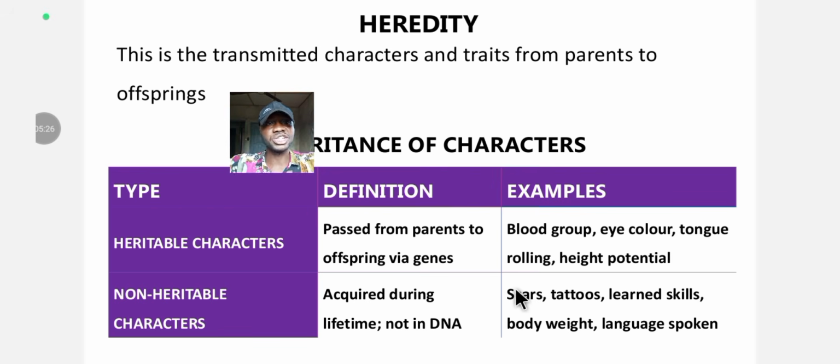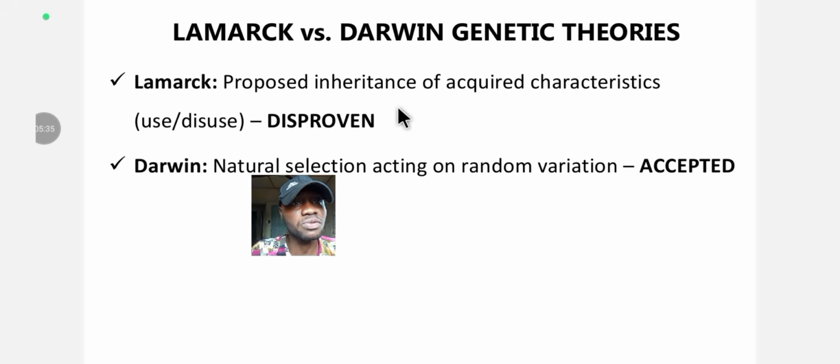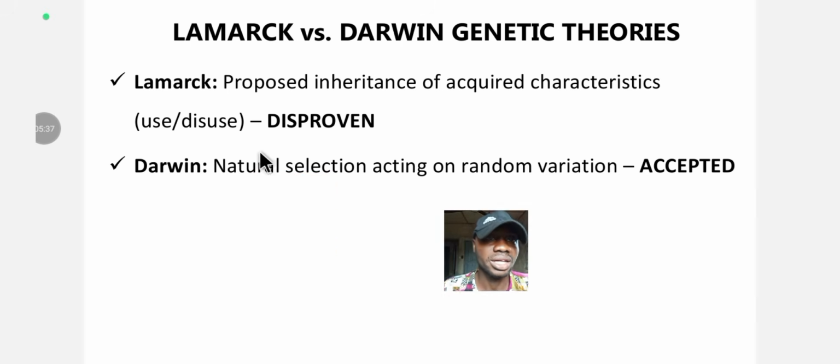A man who has lost a limb cannot pass it on; if he has a child, the child will still have the limb. So that's why it was disproven. It was later disproven. So Lamarck's theory is refuted. It's not true. He's also the one that proposed the use and disuse theory, in which he postulated that when you use a body part, it grows bigger.